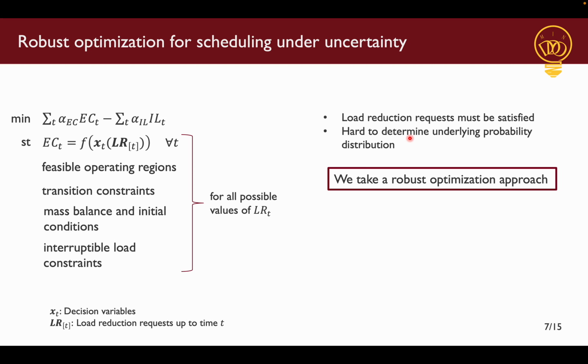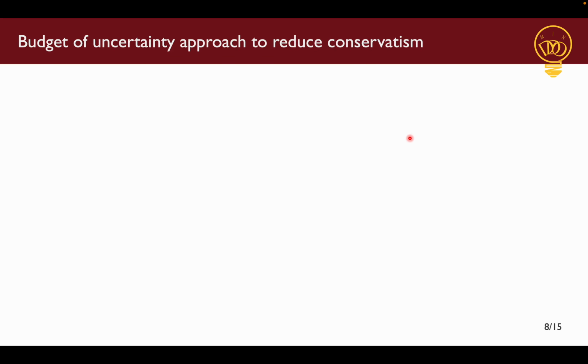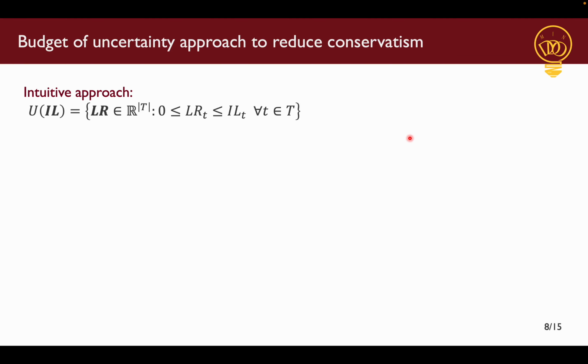And the first step in taking a robust optimization approach is answering the question of what possible values the uncertain parameter can take. And the second question is how do we want to relate the decision variables with our uncertain parameters? To answer the first question, we essentially need to model our uncertainty set. An intuitive approach would be to say that load reduction requests in each time period t can take a value between 0 and the amount of interruptible load that we've committed to. However, this is an uncertainty set that depends on our first stage decision variable, which will make our problem harder.